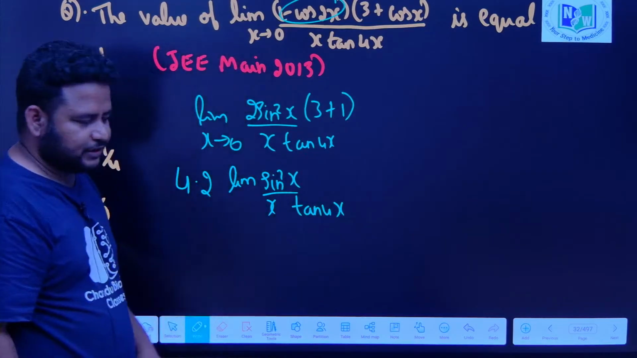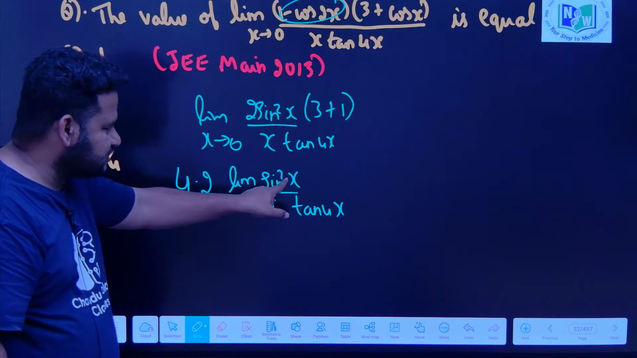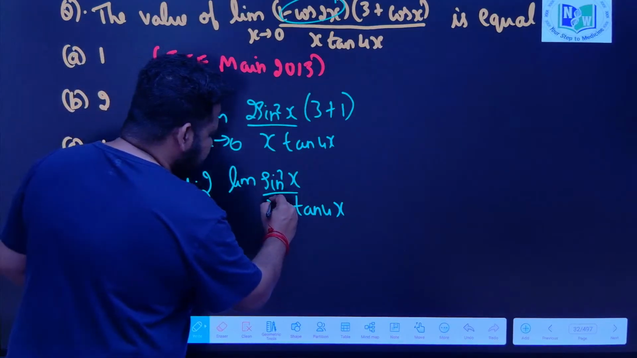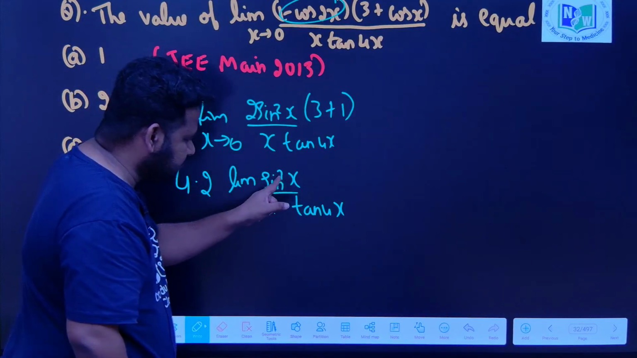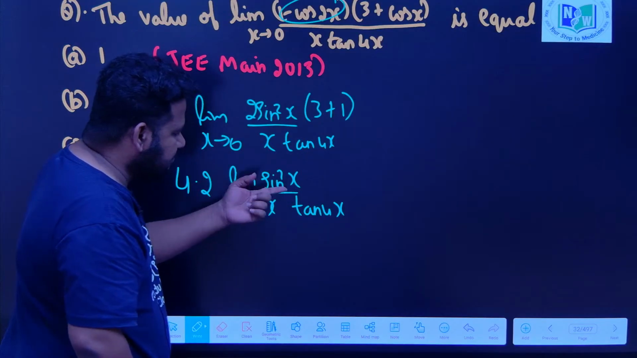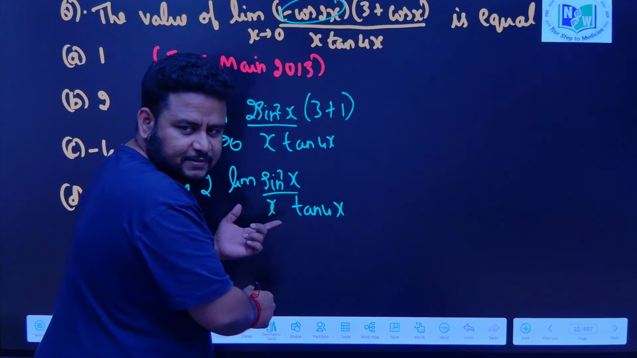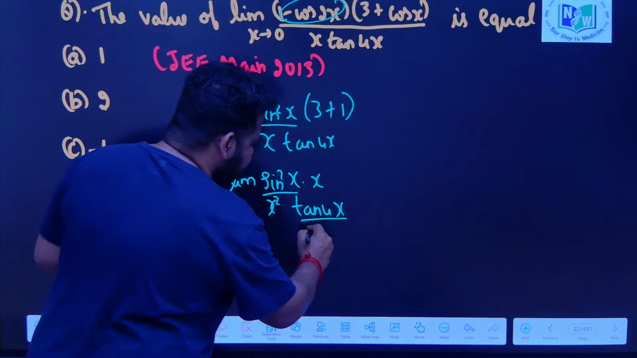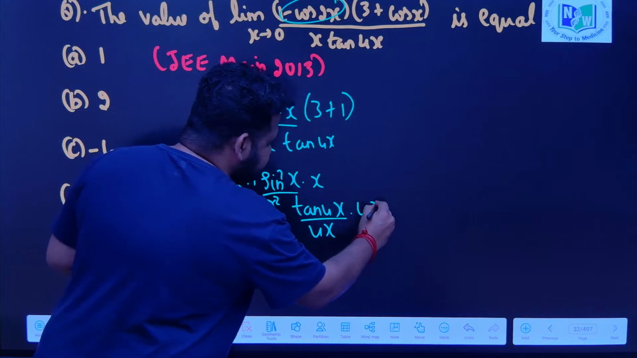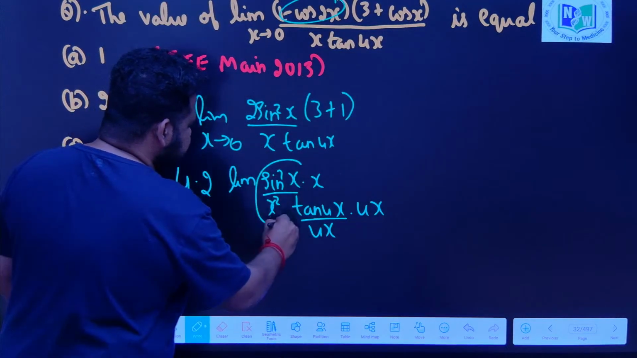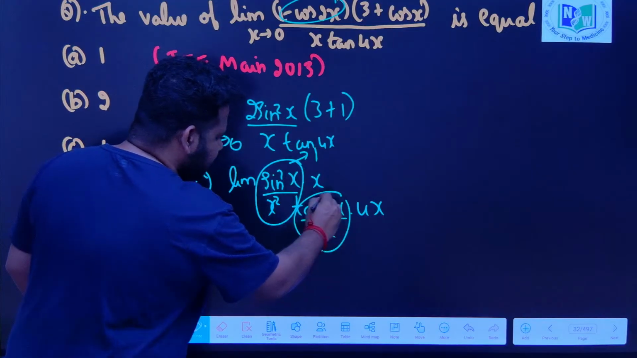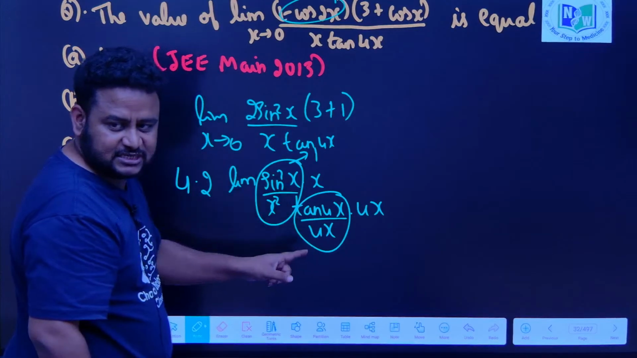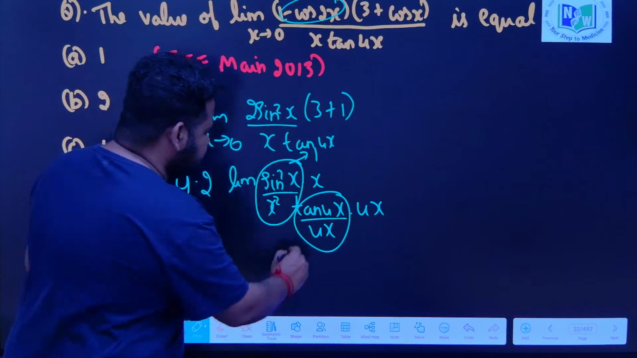Now what should I do? Here sin square x is there, but here only x is there, I need one more x. So I will multiply by x and also divide by x. This will become x square, this will become x. Now this will become 4x into 4x. Now this entire thing will become 1, and this entire thing will become, not 0, limit tan 4x by 4x, limit tan x by x is 1 itself as x tends to 0, so this will also be equal to 1.